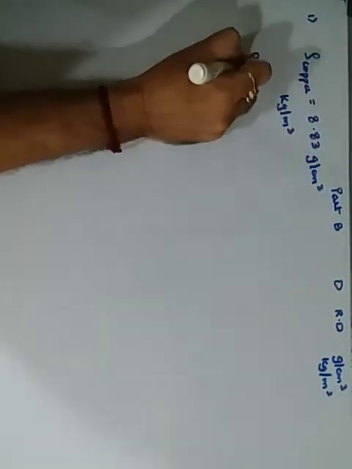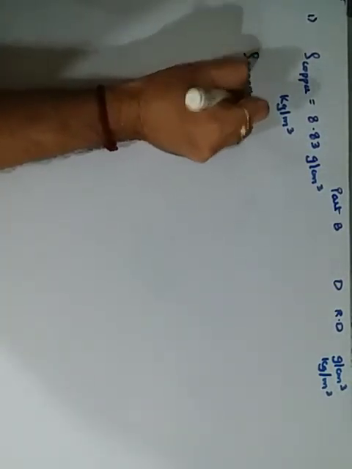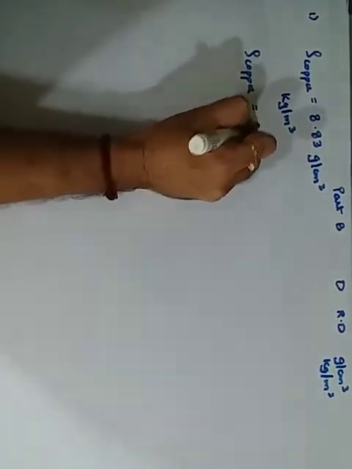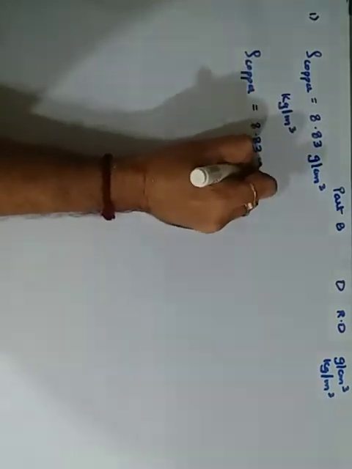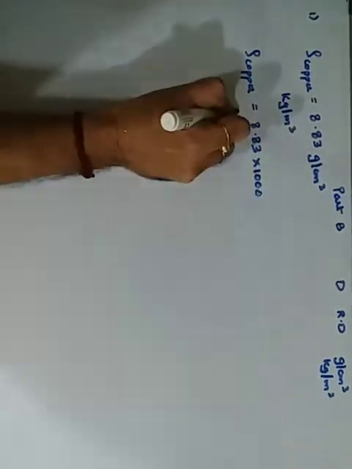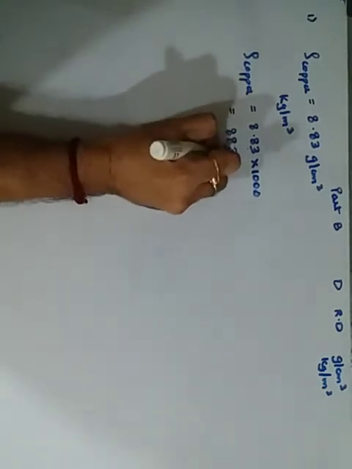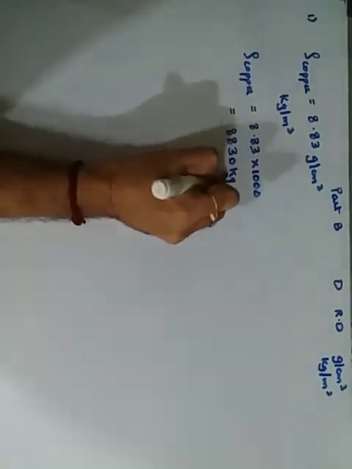The density of copper, to get in kilogram per meter cube you need to multiply by 1000. So here it is 8.83 multiplied by 1000. So whatever answer, 2 places and 1 more 0. So 8830 becomes your kilogram per meter cube. Okay, this is the conversion from grams per centimeter cube to kilogram per meter cube.